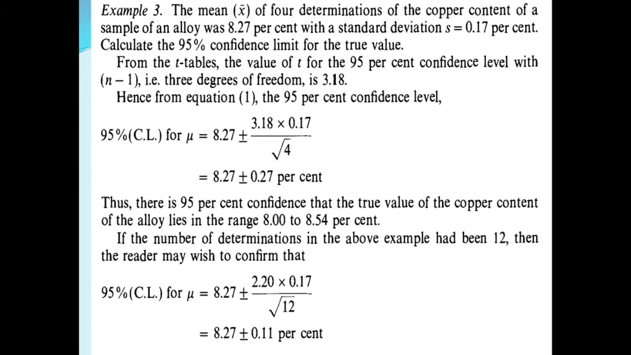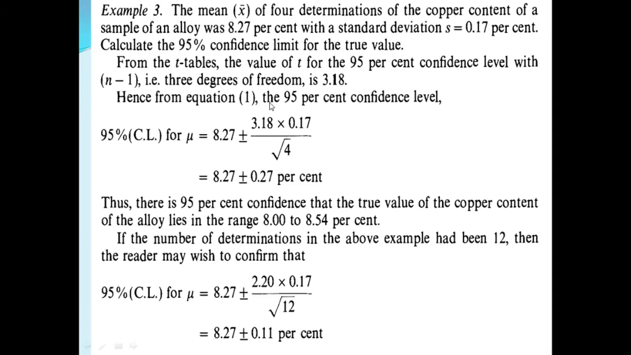Before that, from the t tables, the value of t for the 95% confidence level with n minus 1, that is 3 degrees of freedom, since the number of determinations is 4, is 3.18. This value is already given.